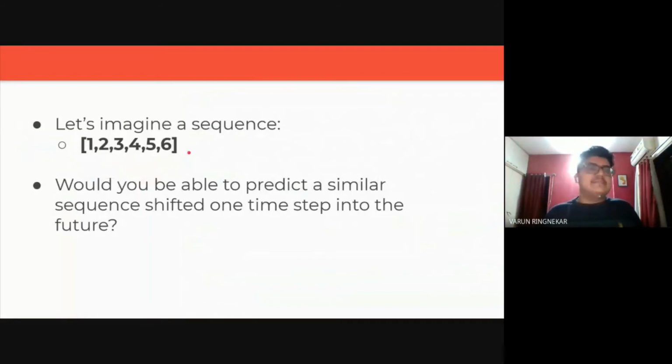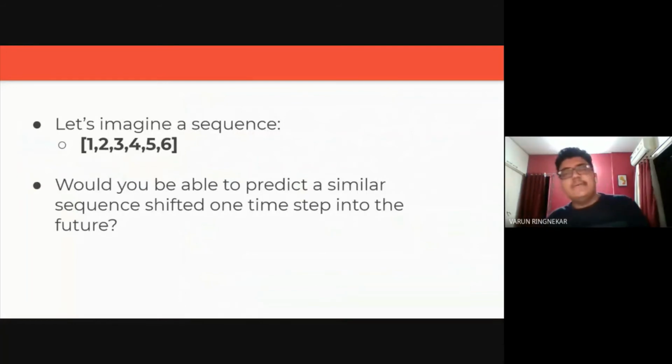So 7, right? 7 is a very acceptable answer, because you can see that the previous part of the sequence is 1, 2, 3, 4, 5, 6, and then the next should be 7. So how did we come to that conclusion? How do we know that 7 should be the next one in this? Which is correct, by the way. 7 should be the next one in this.